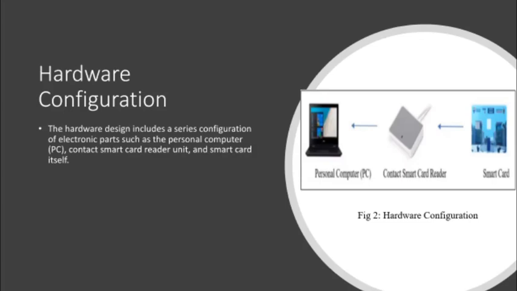Next is the IFD, the interface device. Here the interface device is a smart card reader. The smart card needs power and a clock signal to run programs, but it doesn't carry any itself. Instead, this power is supplied by the IFD, the smart card reader. When the card comes in contact with a smart card reader, it gets the power and clock signal. This means the smart card is nothing more than a storage device.